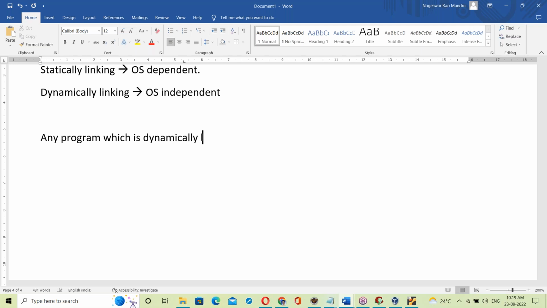Any program which dynamically links with the OS library is independent of the OS, independent of platform.